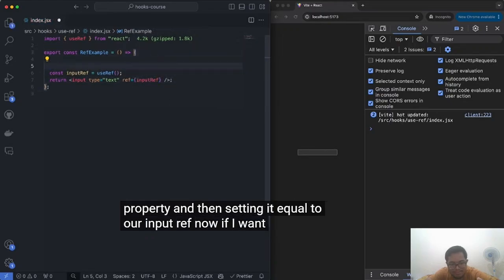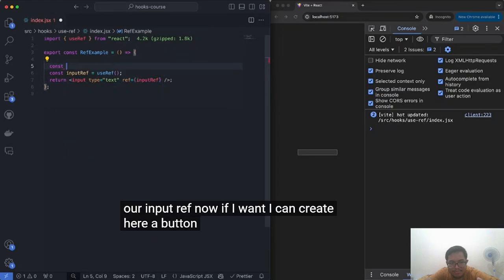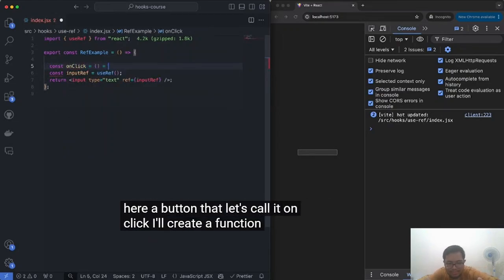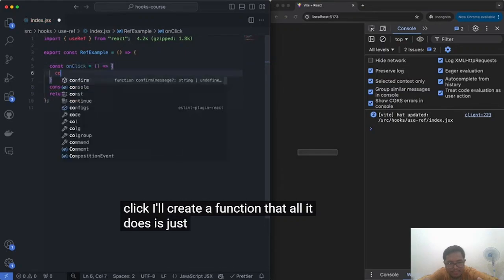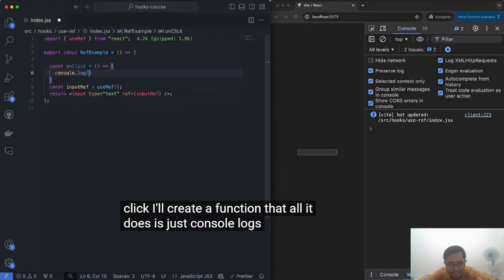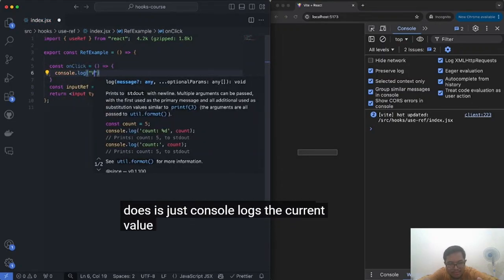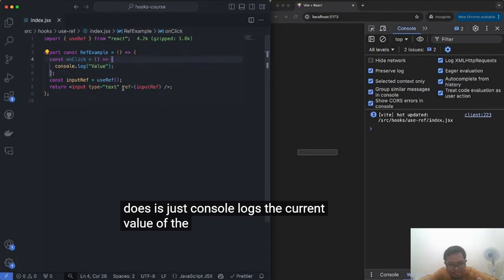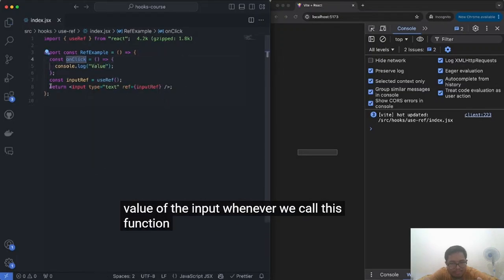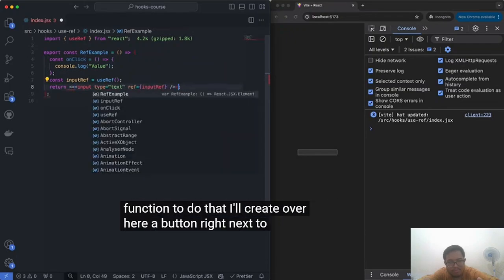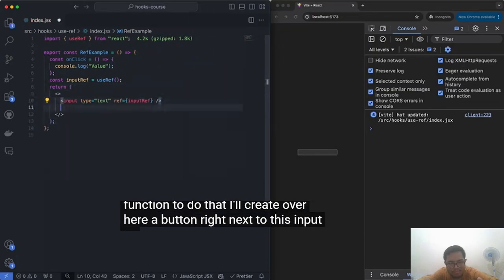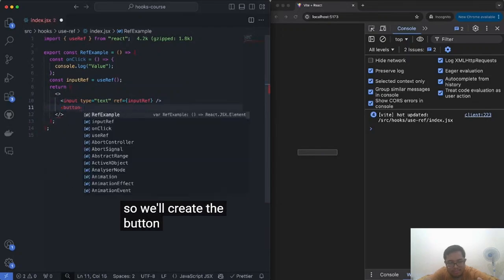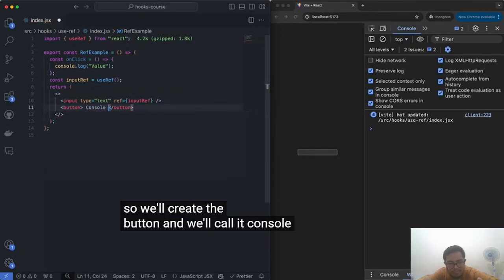Now, if I want, I can create here a button with an onClick. I'll create a function that all it does is console log the current value of the input whenever we call this function. To do that, I'll create over here a button right next to this input. So we'll create the button and we'll call it console log.